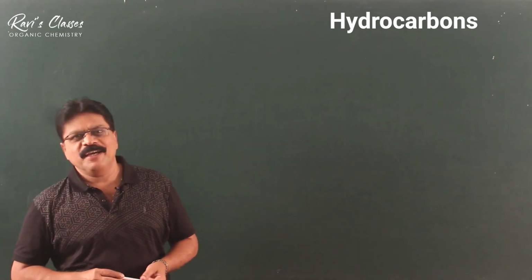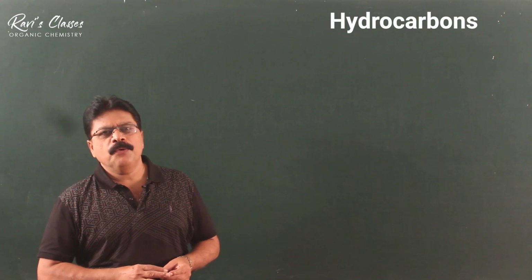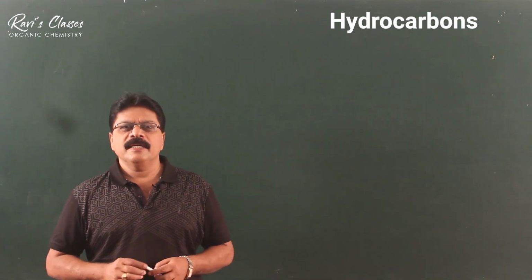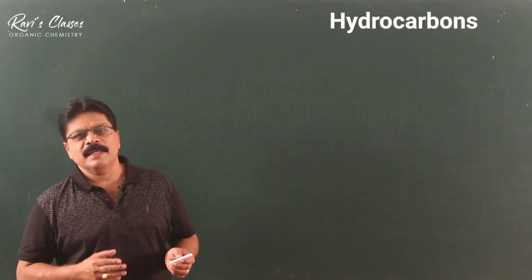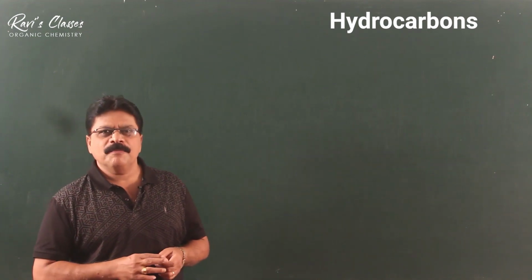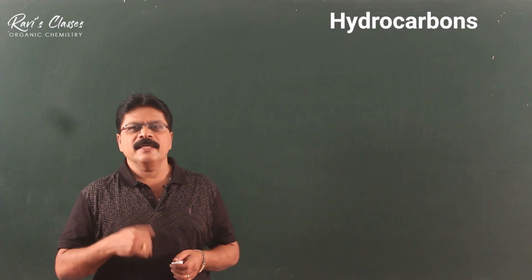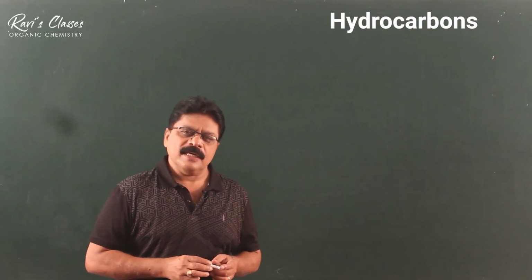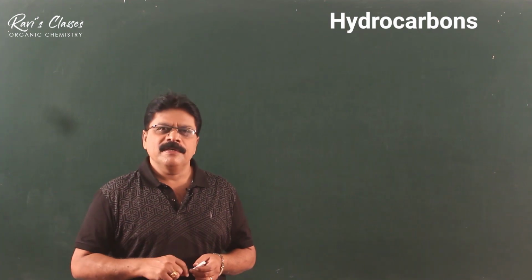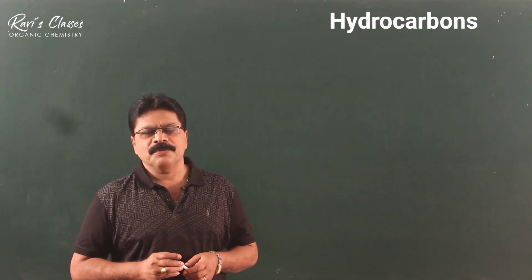Now we will be talking about hydrocarbons. Hydrocarbons are a group of compounds which contain hydrogen and carbon alone. Classification: we normally classify them as aliphatic compounds and aromatic compounds, and again in the aliphatic compounds we have got acyclic molecules and cyclic molecules. We also have saturated and unsaturated compounds.